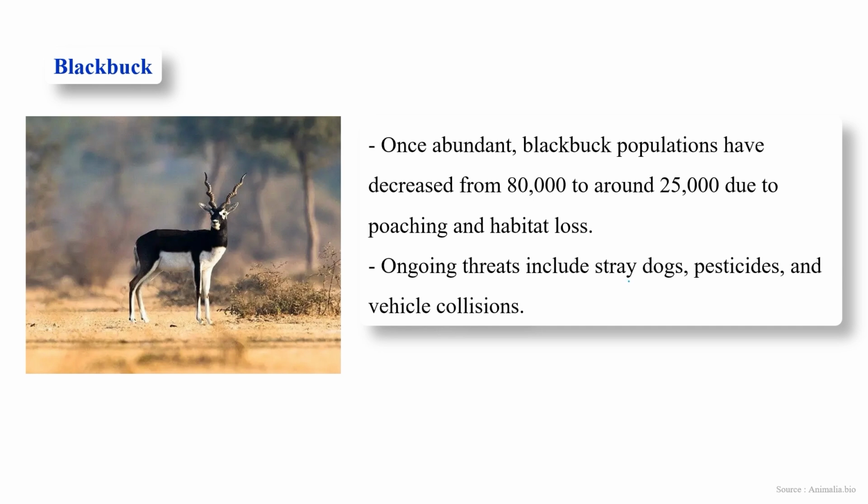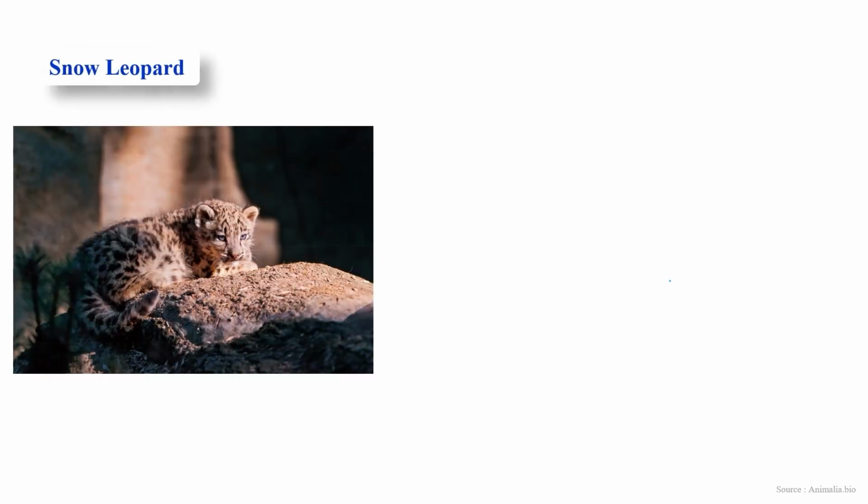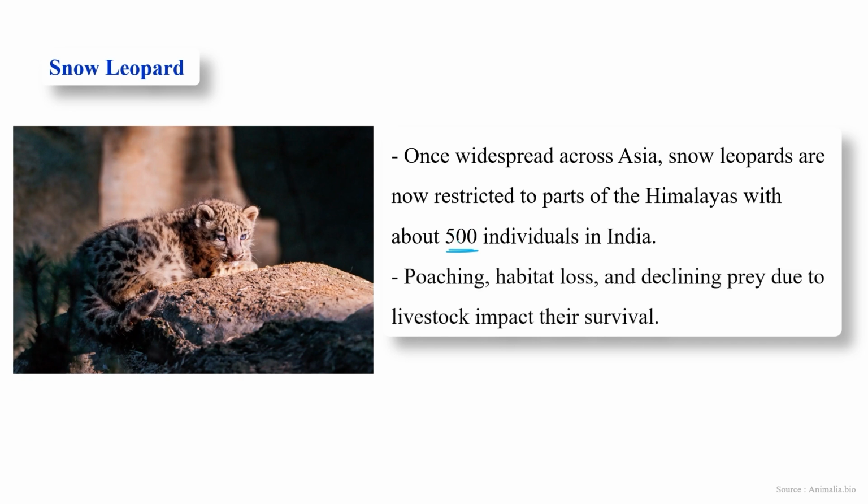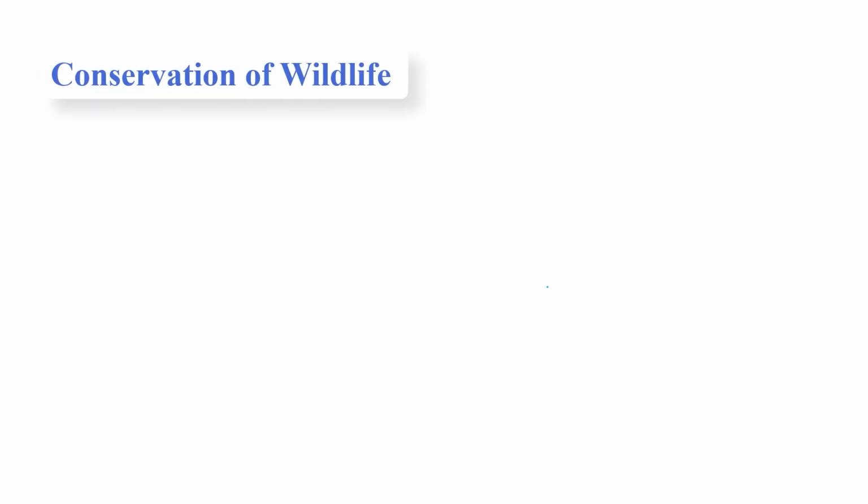Their ongoing threats include stray dogs, pesticides, and vehicle collision. The snow leopard is another animal that comes under this endangered species category. These were present in huge numbers previously, but now they are restricted to only the Himalayas region, and their number has decreased to about 500 individuals in India. And for the same reasons, poaching, habitat loss, and declined prey due to livestock impact their survival.